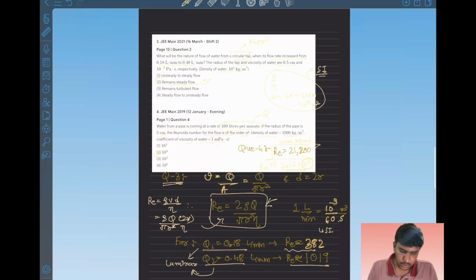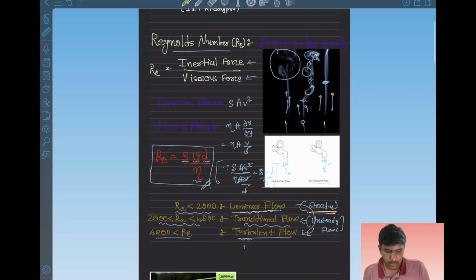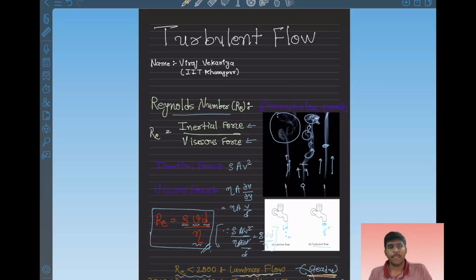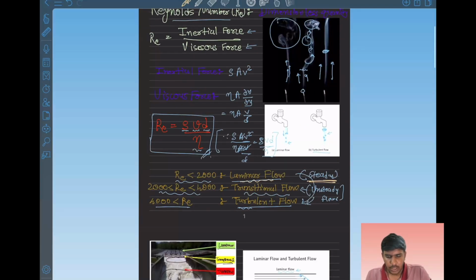So this is all about the Reynolds number, turbulent flow, and laminar flow. We have seen all these things. The major thing is turbulent flow, which I want to explain. Turbulent flow is a complex thing that needs very complex math to solve, and it is nowadays a research area.